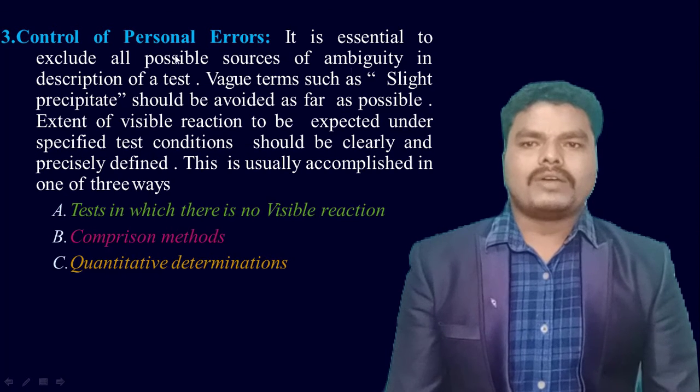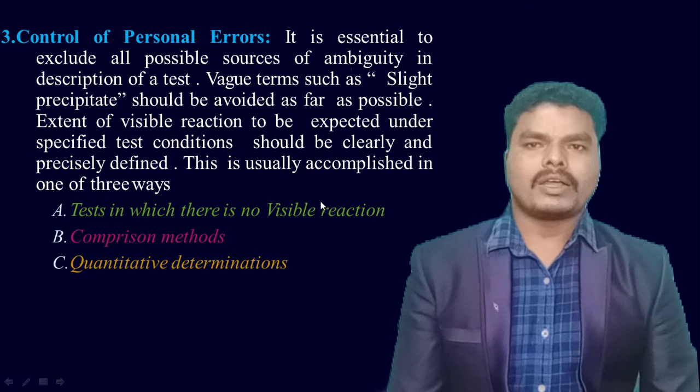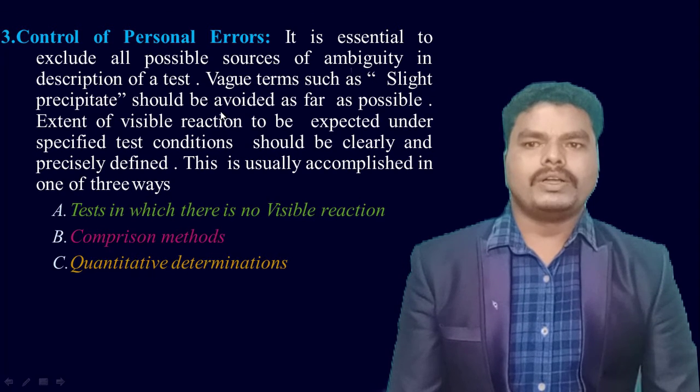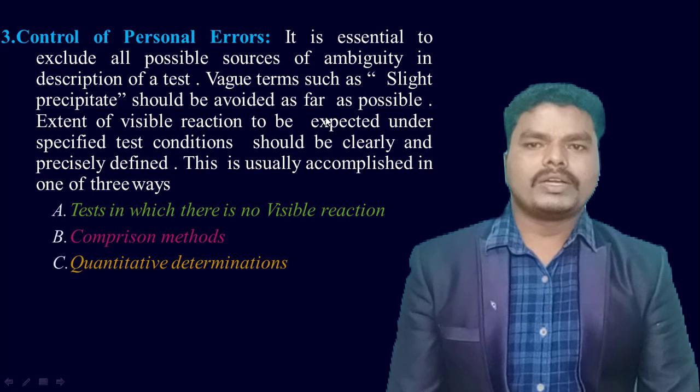Third one is control of personal errors. Definitely we should exclude the personal errors in any type of test for purity, qualitative or quantitative test. So that means we should avoid all possible sources of ambiguity in description of the test. That means we should exclude the ambiguity regarding the precipitate formation.